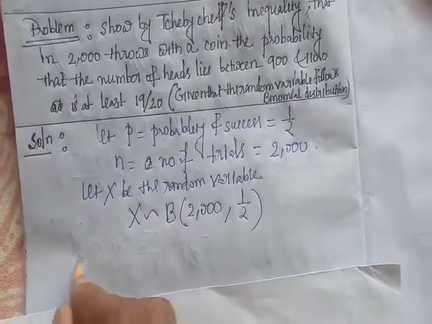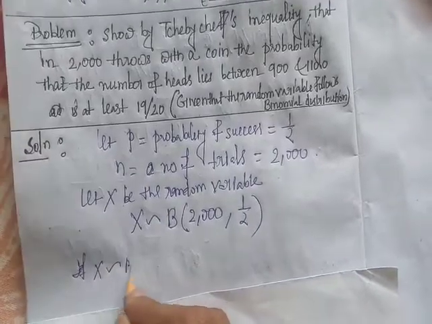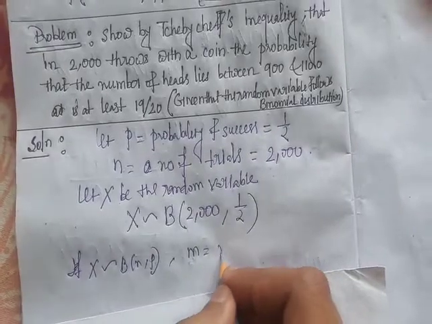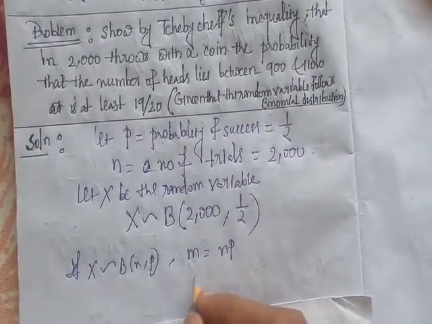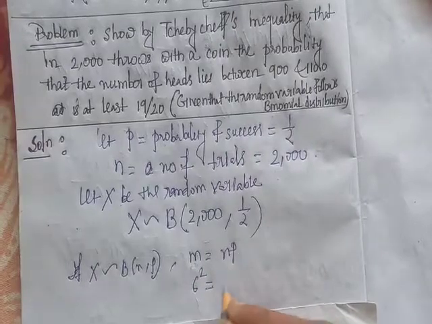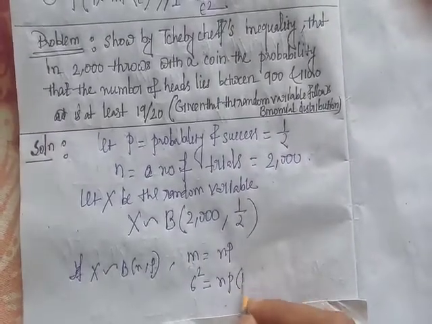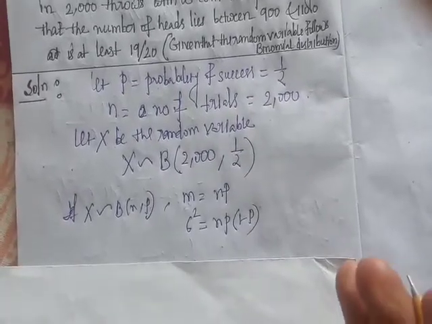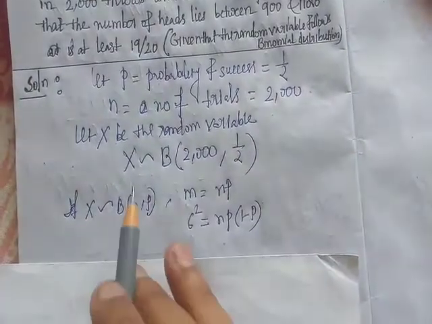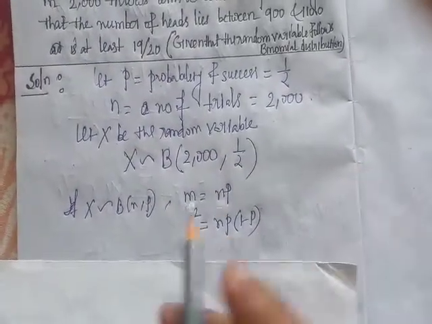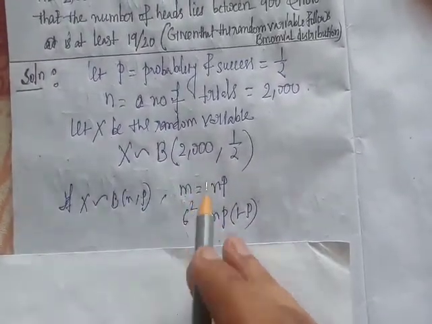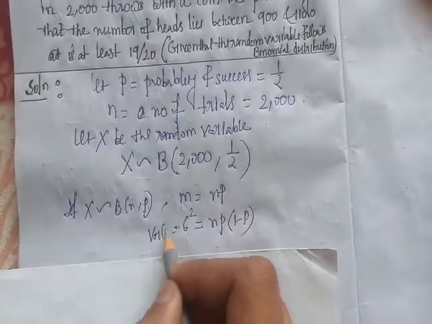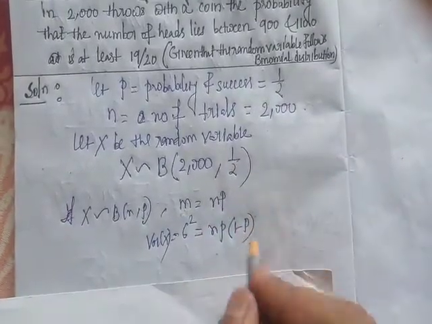We already discussed the mean and the variance of binomial distribution. If x is a binomial (n, p) variate, then the mean is np and the variance of x is npq, where q means 1 minus p.